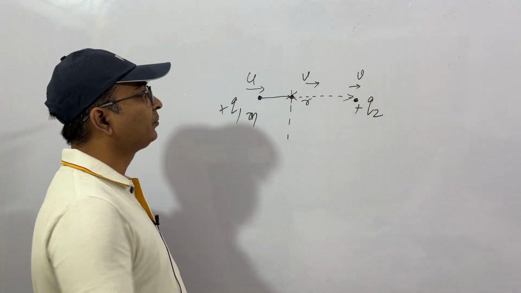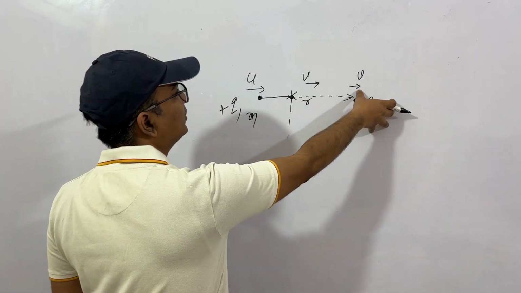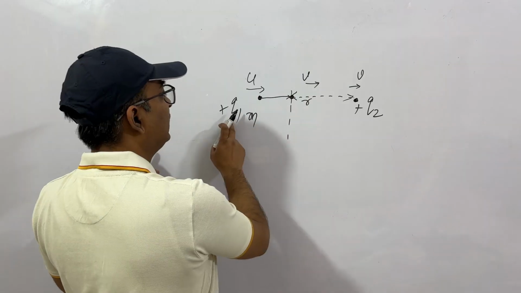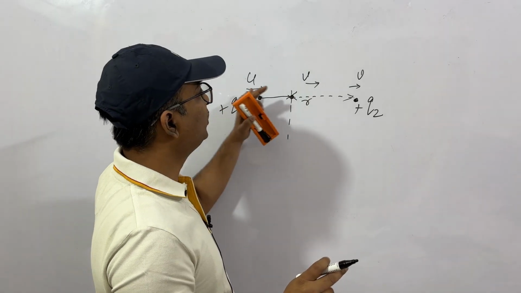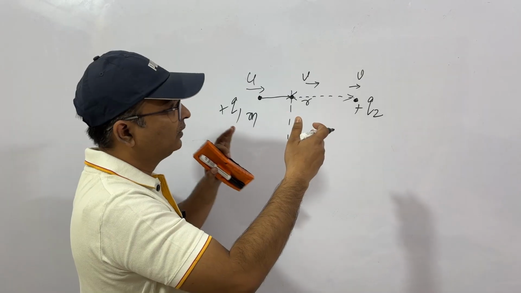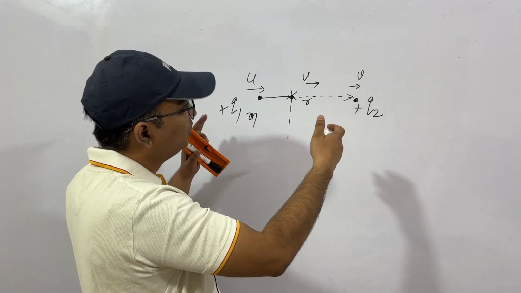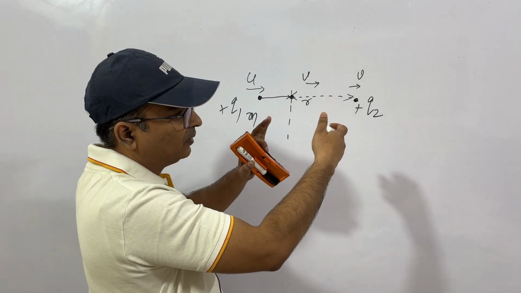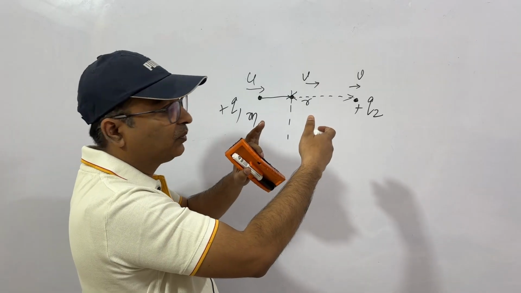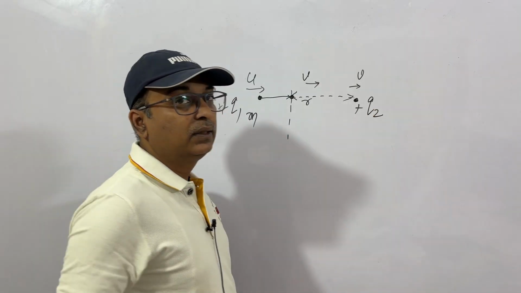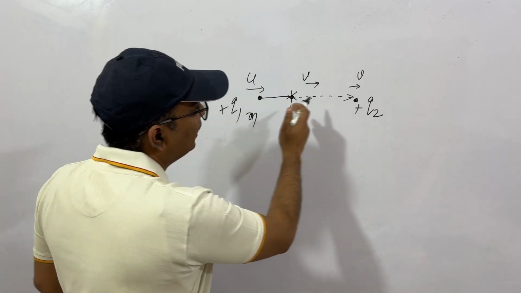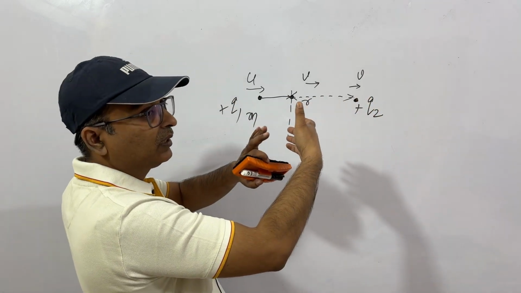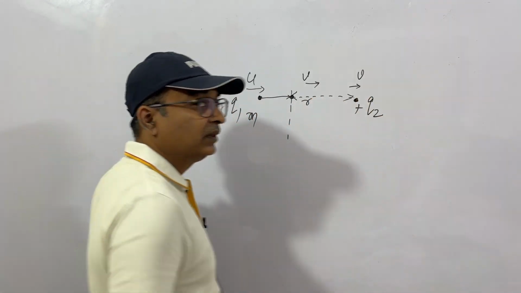Question is clear? We have a charge present here, q2. Another charge q1 of the same polarity comes with an initial speed of u. We know that at a certain point, because of repulsion, these two charges will come to a very close point from where both of them will start moving together. From there they'll start moving with the same velocity.